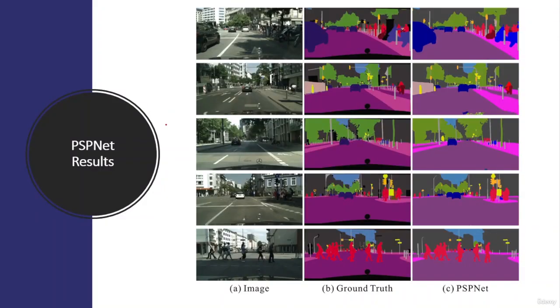Here you can see the PSPNet results visualization. First column contains the original image, second column contains the ground truth, and the third column contains the results obtained by the PSPNet. So you can see the PSPNet obtains competitive results as compared to the ground truth.